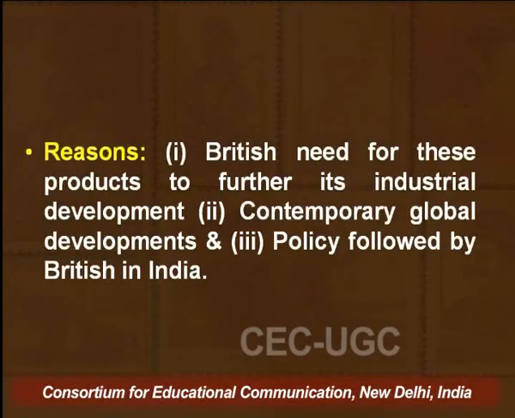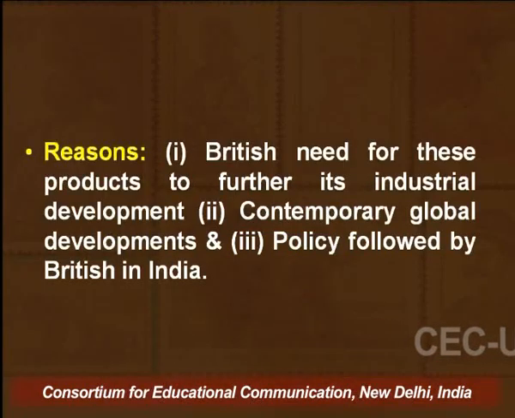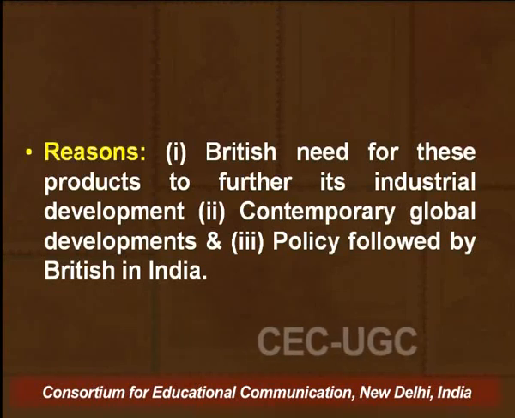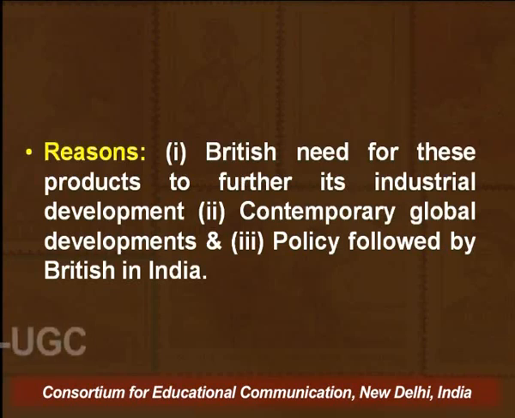So in this context, first we have to understand what commercialization is. Commercialization is when we are producing cash crops, and the focus is on crops which are not food grains but which generate cash when they are grown and sold. Why were these cash crops being grown? One was the British need for these products to further its industrial development, because the industrial revolution had taken place in Britain and they needed raw material. Secondly, the contemporary global developments were another important factor, and thirdly, the policy followed by the British in India.